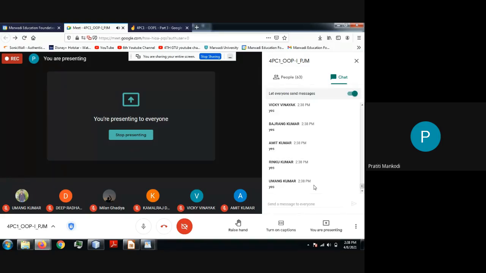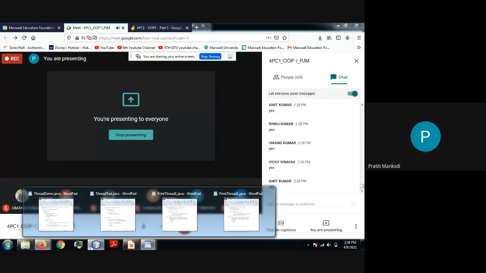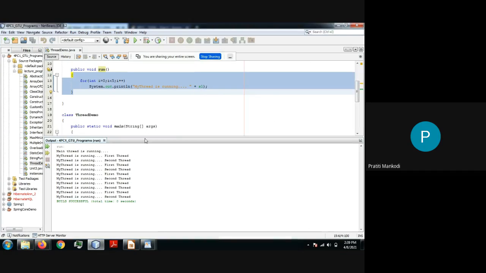So yes, as I mentioned, we have a little bit of control over this execution, but the ultimate control lies with your scheduling algorithm, your operating system, and your JVM, of course. So this is all about creating a thread and executing the thread. Let me show you one more thing.